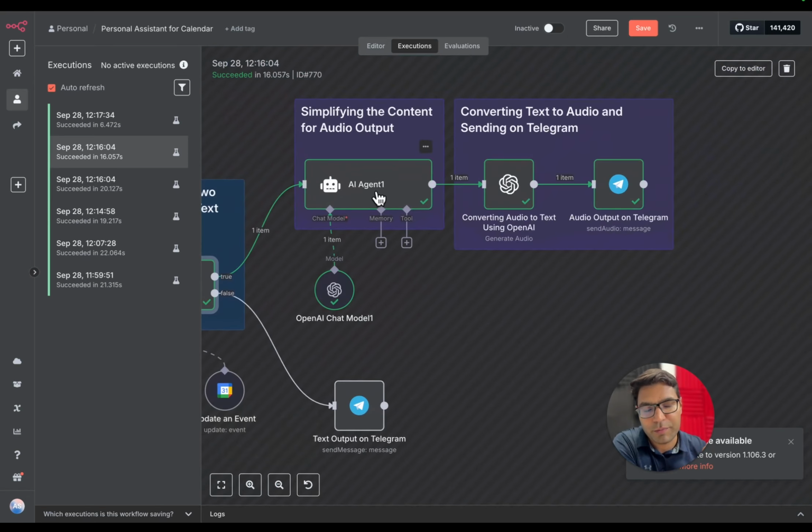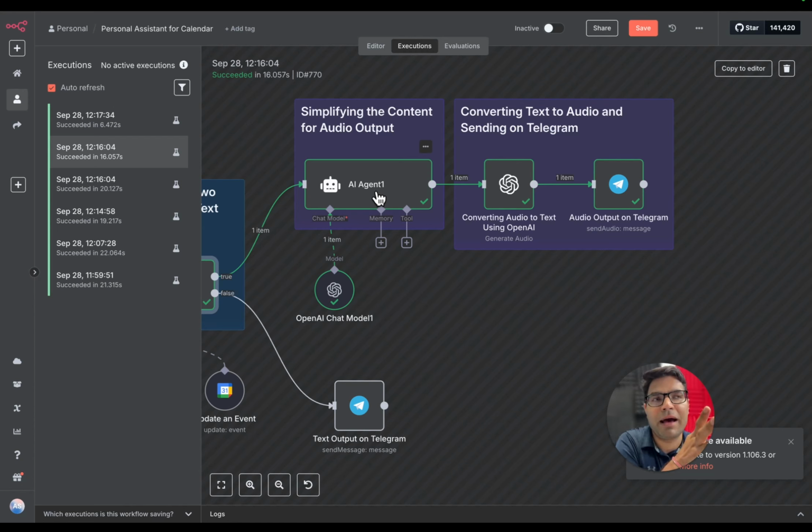The purpose of adding this AI agent is to simplify information. Suppose you ask your AI agent to tell you the meeting schedule on your calendar tomorrow, and it gives you information like the meeting name is XYZ, the location of the meeting is zoom.us/123456.